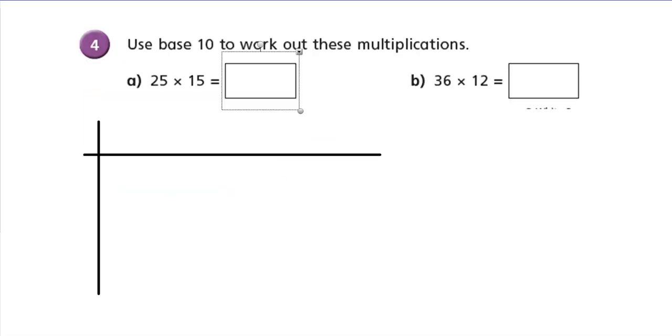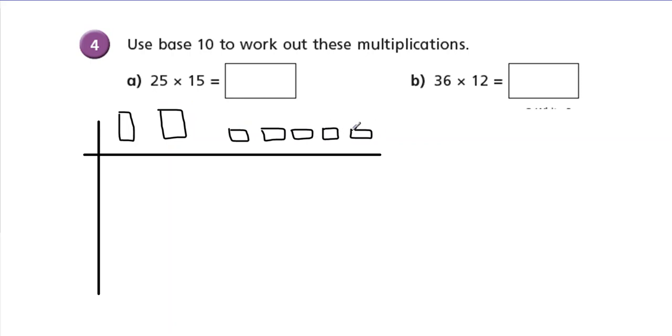Okay, so a little bit of practice for you now. You can draw your base 10 in, but I'd like you to have a go at these two multiplications using an area model. So if I was to draw the first one in, I would do 25 and I would have 15.